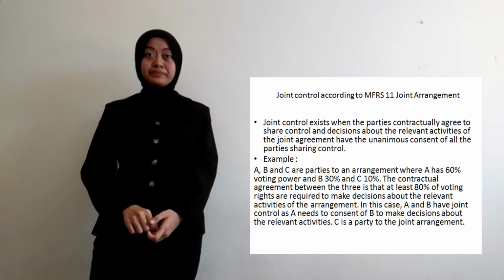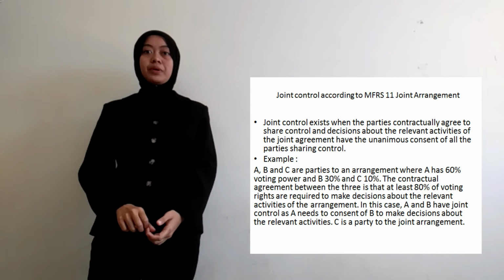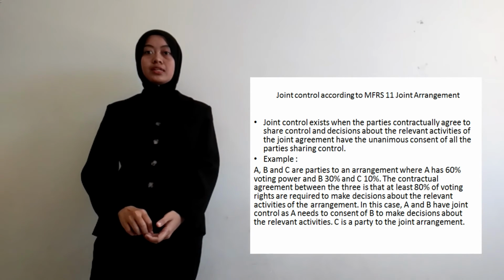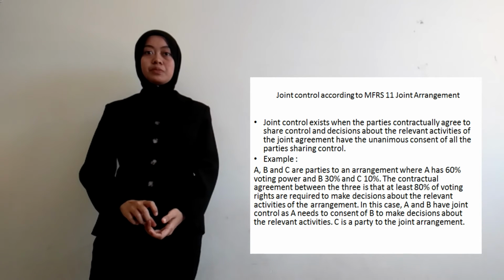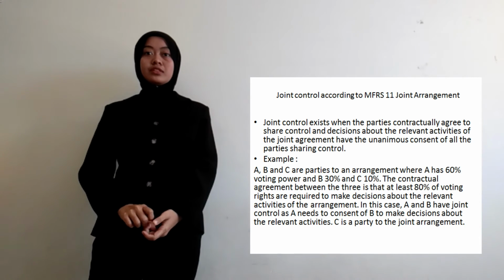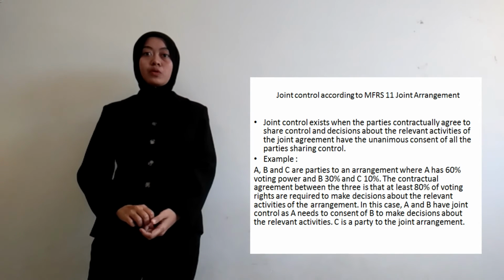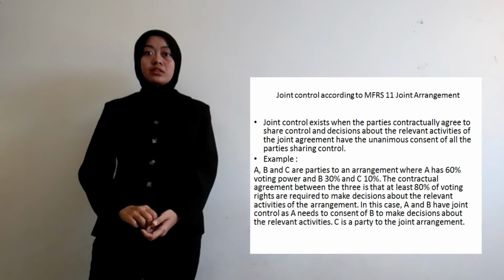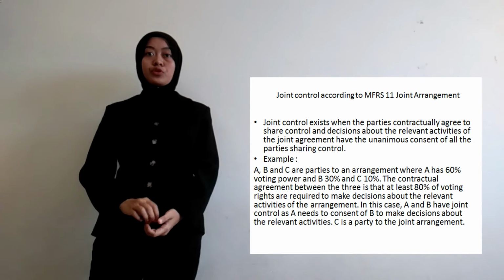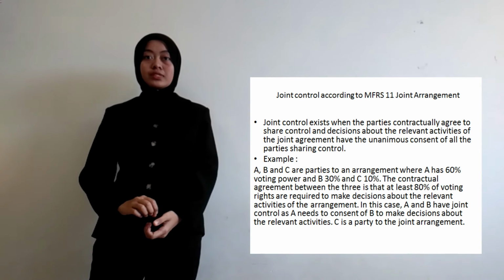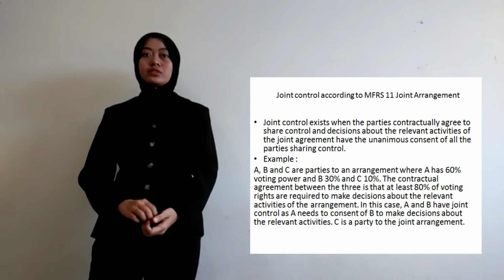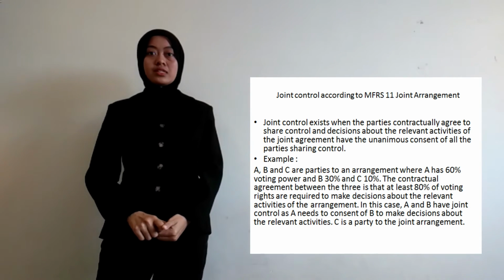For example, A, B, and C are parties to the arrangement where A has percentage of control 60% and B 30% and C 10%. The contractual agreement between the three is that at least 80% of voting rights are required to make decision. In this case, A and B have joint control as A needs the consent of B to make decision about the relevant activities. C is party to the joint arrangement.